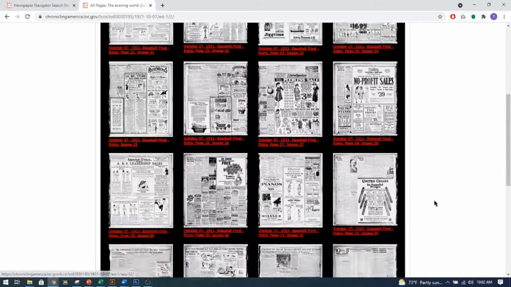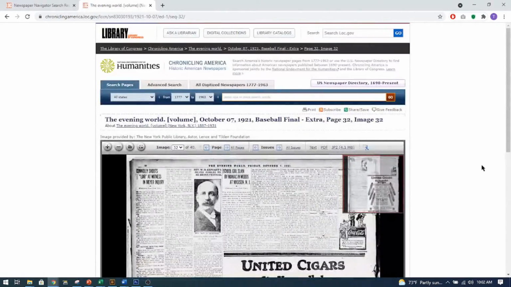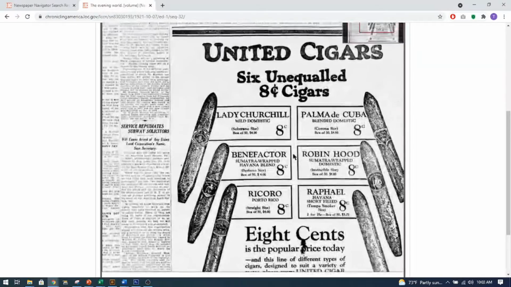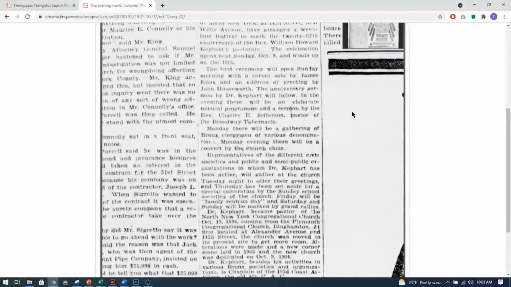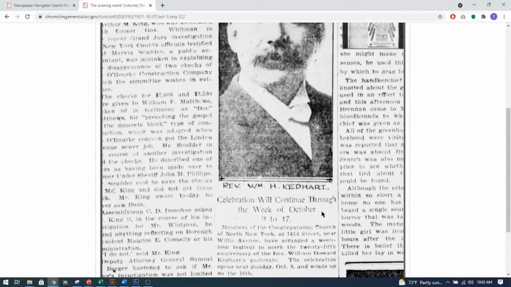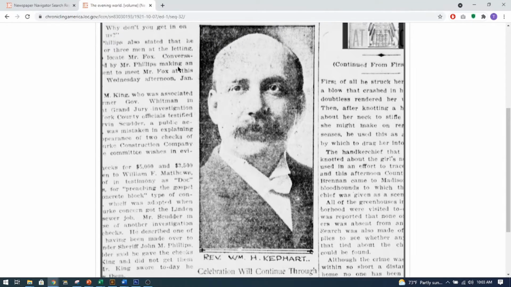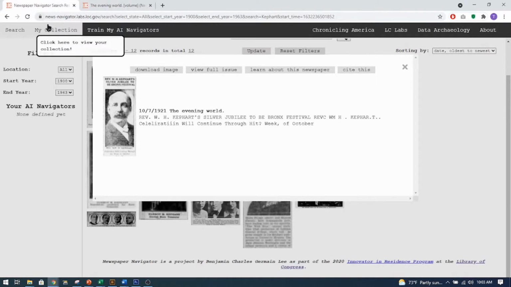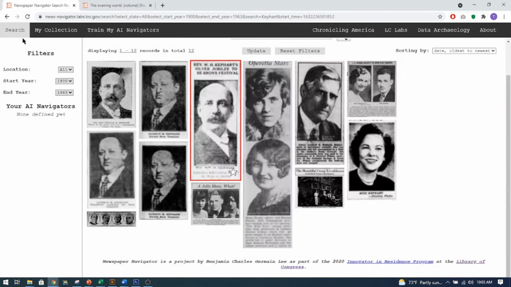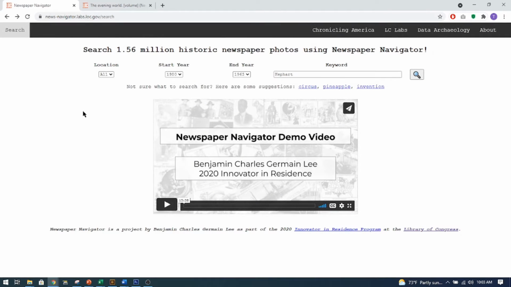There it is right there. So then I can click on that page, and I can scroll up to make it larger so I can read the article. Anyways, that's the basics of that navigator. Very simple, very easy. Let me go back here again. I just typed in Newspaper Navigator and it came up. Let me go back here. It's actually news/navigator.labs.local.gov. Anyways, just do Newspaper Navigator. Much easier.